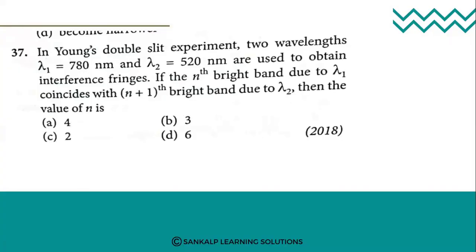Next question, students. In Young's double slit experiment, two wavelength values are given, 780 nanometer and 520 nanometer, used to obtain interference fringes. If the nth bright band due to lambda 1 coincides with the n plus 1th bright band due to lambda 2, then the value of n is?